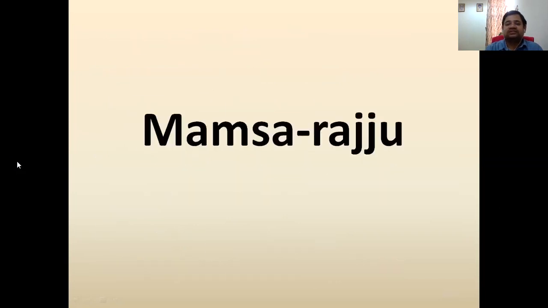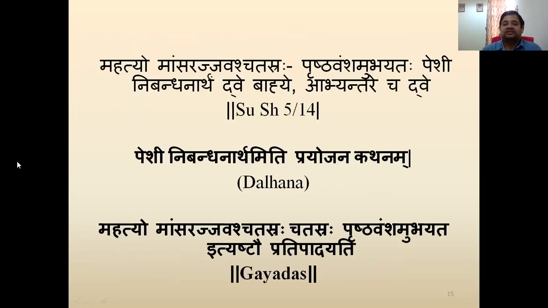Then the next word is mamsarajju. Again the sloka is given: mahatyah. The first word, mahatyah, is very important because these are large in size. Mamsarajjavashchatasrah, so these are four in number. Prishthavamsham ubhayatah means on both the parallel sides of the prishthavamsha, that is the vertebral column. The function is pesi nibandhana. Whatever small pesis or small muscles are present on both sides of the prishthavamsha, they go for the tying of those, and are further divided into two in the inner and two in the outer side.